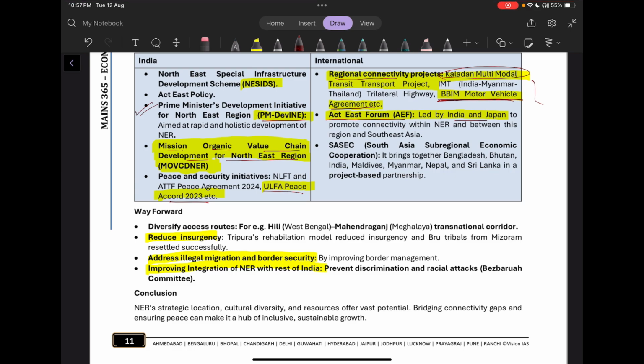Now, what can be the way forward? We have to reduce insurgencies. We have to diversify access across the routes. We have to address illegal migrants. We have to ensure border security, and we have to improve the integration of the northeastern region with the rest of India.